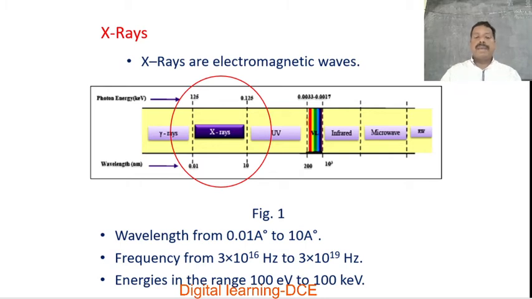If we talk about the penetrating power of X radiations, it is lesser as compared to gamma rays. X-rays are less penetrating compared to gamma rays, but highly penetrating compared to UV radiations. But if we talk about ionizing power, the ionizing power of X radiations is less as compared to UV radiations, and high as compared to gamma rays. These will be discussed once again while discussing the properties of X radiations. This is about X-rays. X-rays are electromagnetic in nature.